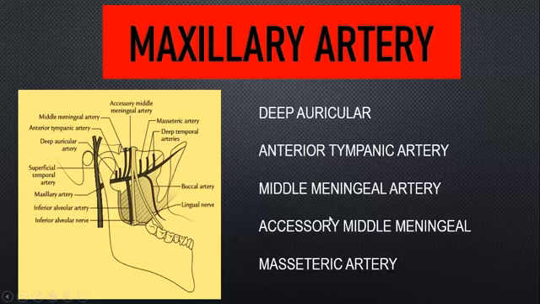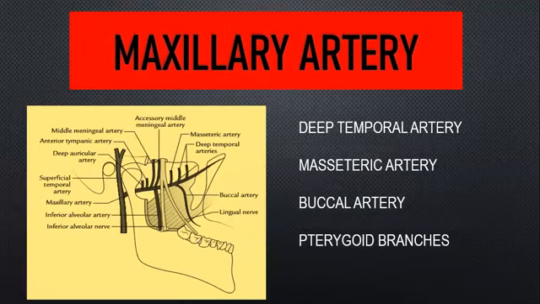And you have the accessory middle meningeal and then your masseteric artery. So masseteric artery supplies your masseter muscle. Okay, so the accessory middle meningeal goes along with the middle meningeal artery. So we have discussed, this is your first part: deep auricular, anterior tympanic, middle meningeal, accessory middle meningeal, masseteric artery. Then your second part, you will have 4 branches, almost all muscular branches.